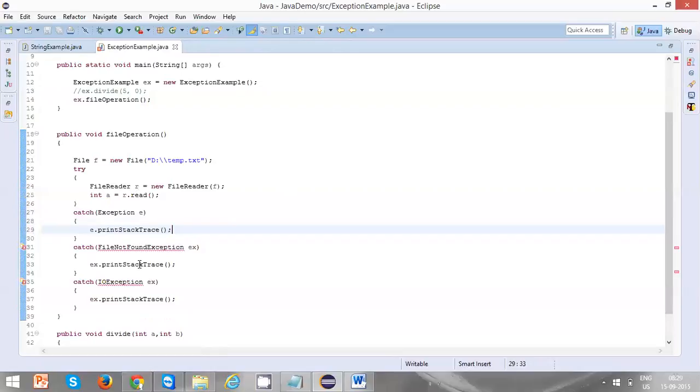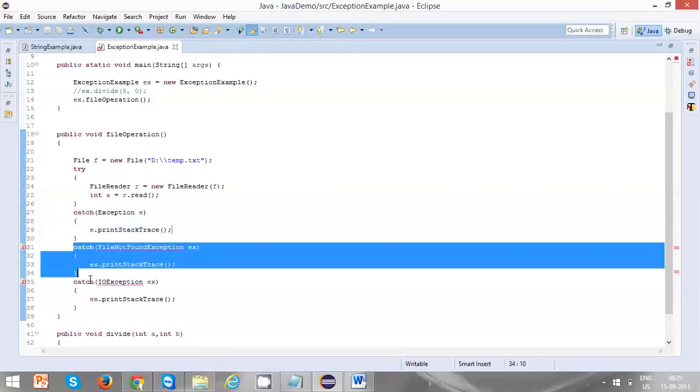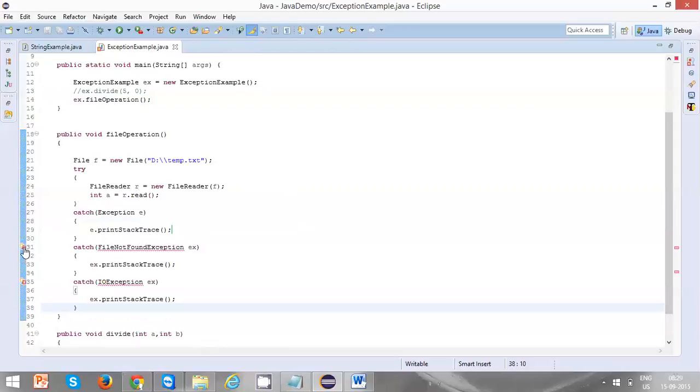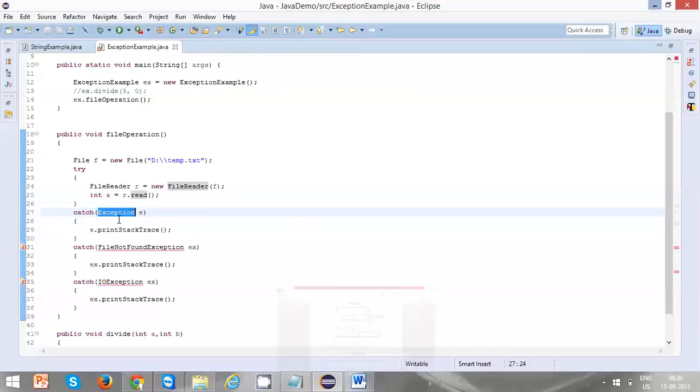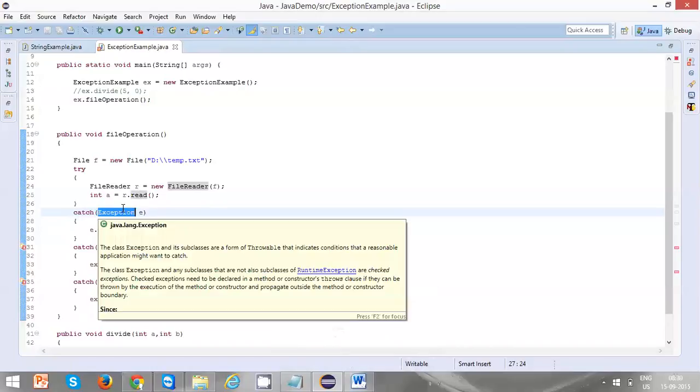Let's say at this moment there are two errors here. Okay, let's see the error. Before saying it, we need to understand that Exception is the root object for everything. For every other exception, that could be IO exception or runtime or interrupted, the root object is Exception, and this particular exception is capable of handling any kind of exception. It could be a file not found, or an IO exception, or a null pointer exception. So it is capable of handling each and every exception.